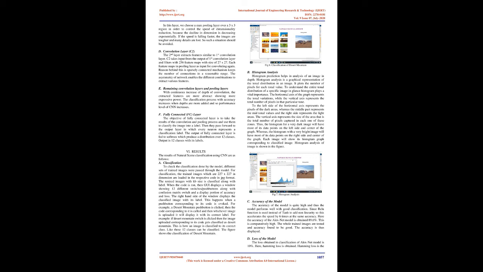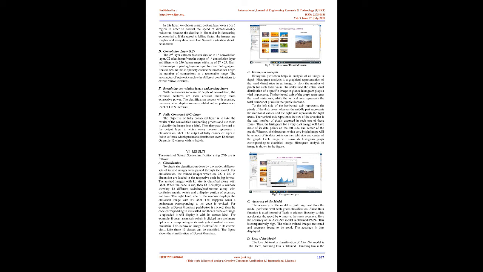6. Results. The results of natural scene classification using CNN are as follows. A. Classification. To check the classification done by the model, different sets of trained images were passed through the model. For classification, the trained images, which are 227 x 227 in dimension, are loaded in the respective code in JPG format. The resized images with KB size are classified along with label.